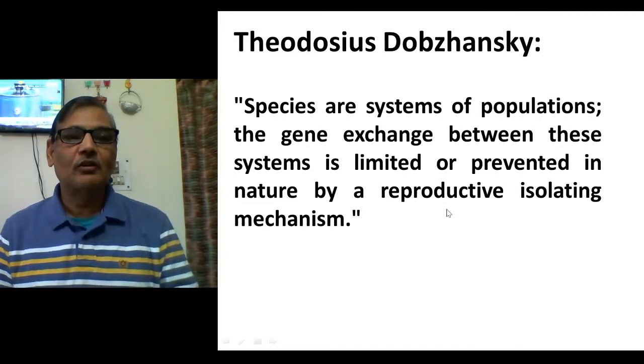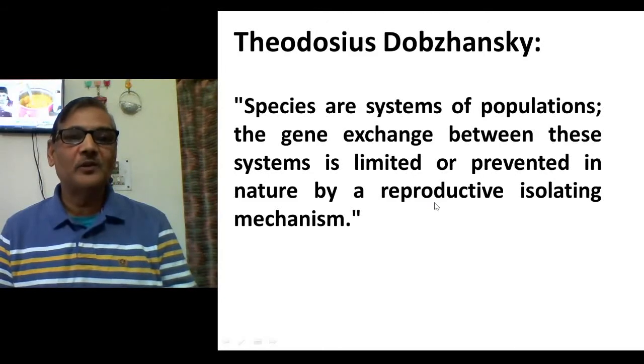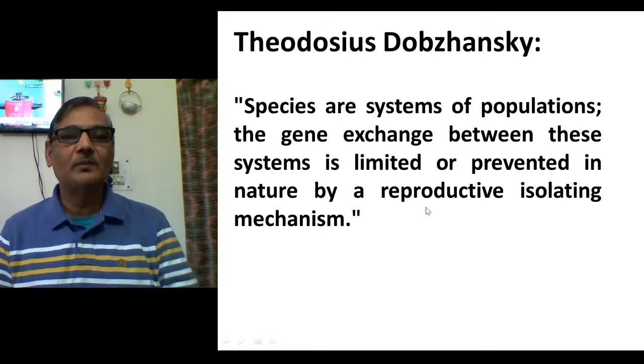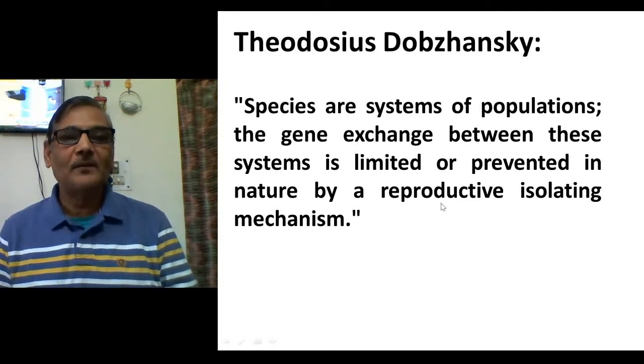That is, ecological variations may exist between two species. One species becomes reproductively mature in one ecological condition, the other in a different ecological condition, and that is why they are reproductively isolated. Then there may be behavioral isolation.